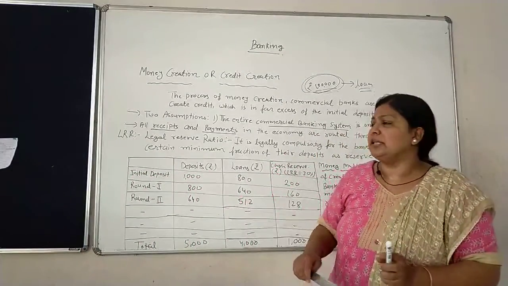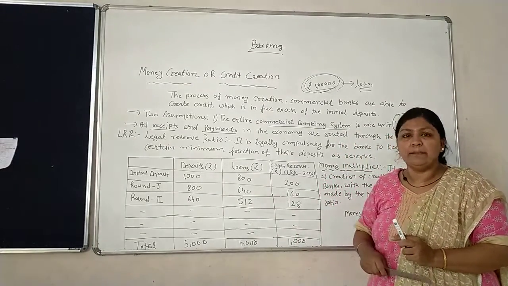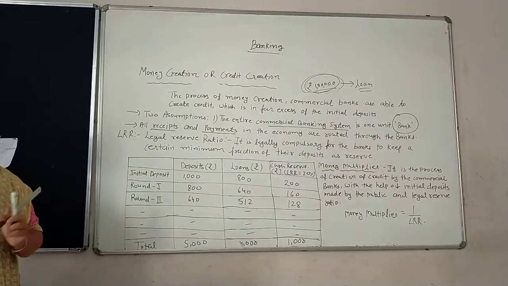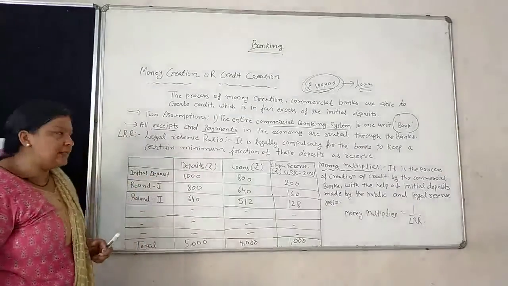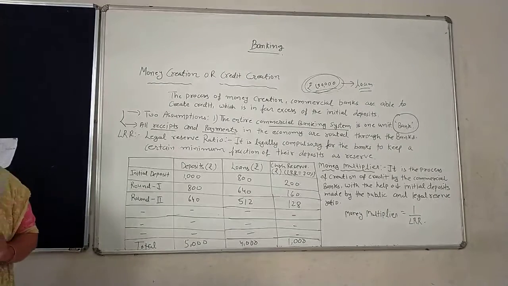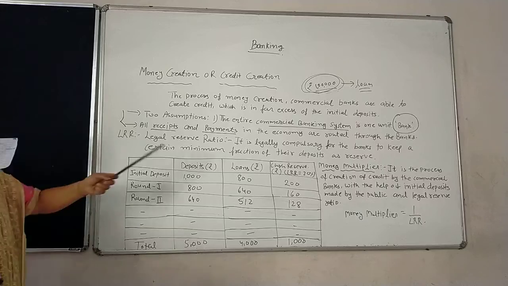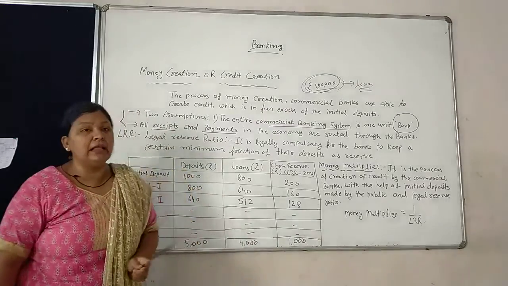Because if there is a cash transaction, it is next to impossible to calculate how money creation happens. So the second assumption is that all receipts and payments in the economy are rotated through the banks. And what is the bank? Bank is the entire commercial banking system. So these two are the most important assumptions about money creation or credit creation. Now, the deposits held by the bank are used for giving loans. Already I told you the deposits held by the bank are used by the bank for giving loans.